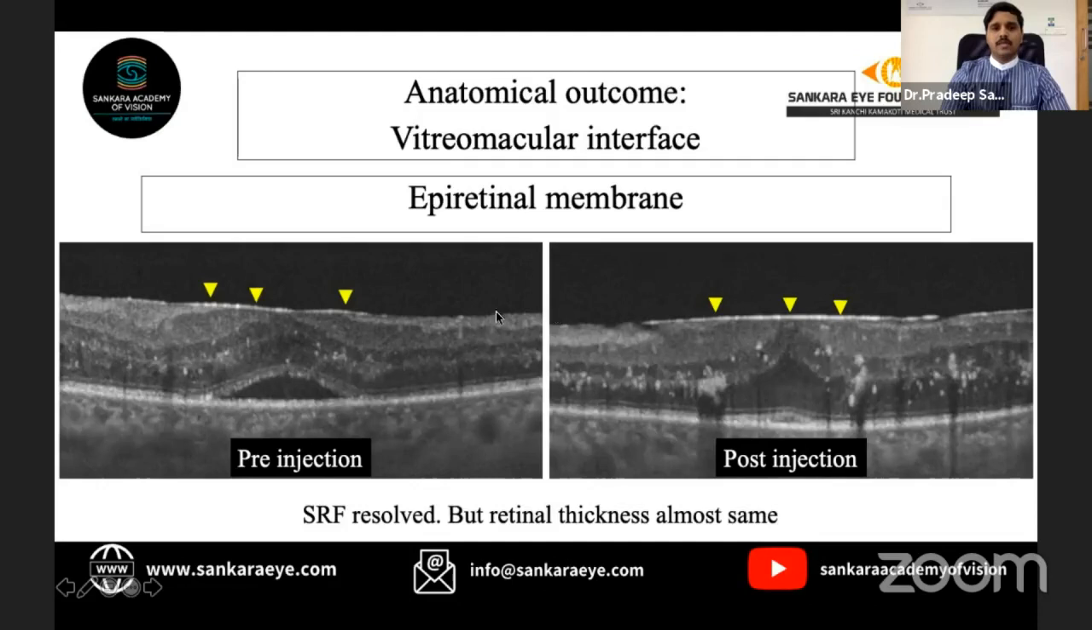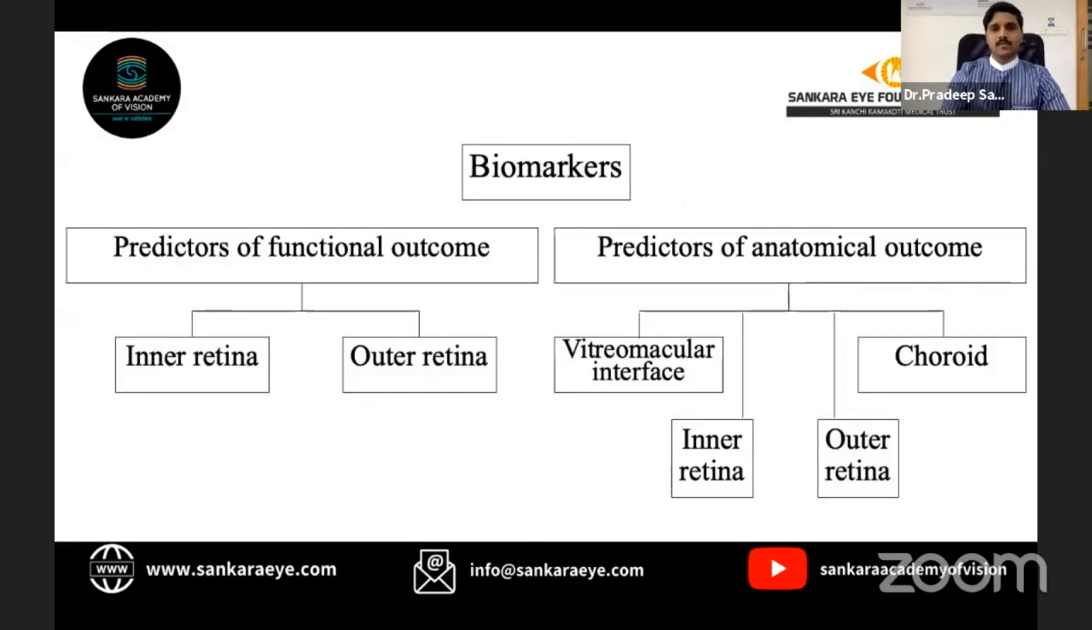Epiretinal membrane. Epiretinal membrane usually indicates presence of a tractional component, a tangential traction on the surface of the retina. Here we can see that in this case, though there is complete resolution of submacular fluid post-treatment, the retinal thickness is almost the same. This is mainly due to the traction exerted by the epiretinal membrane on the inner retina. It would need a surgery to remove the epiretinal membrane.